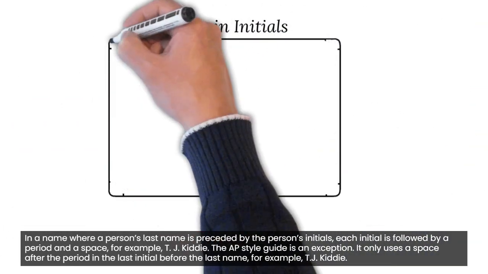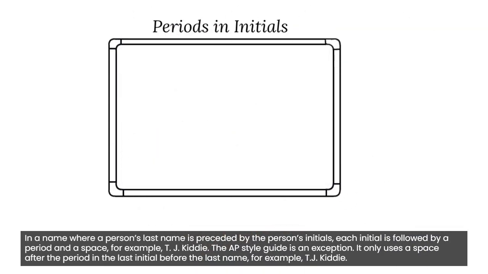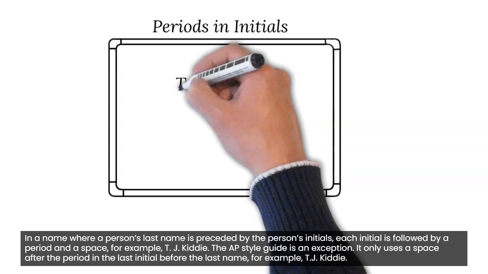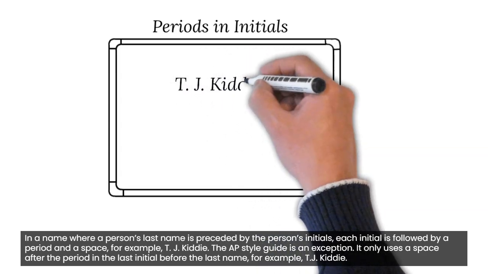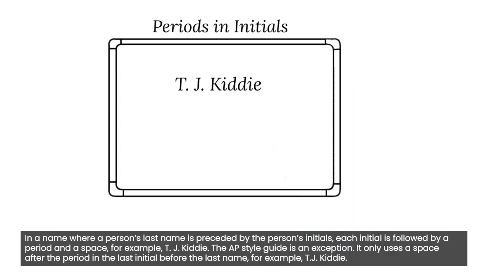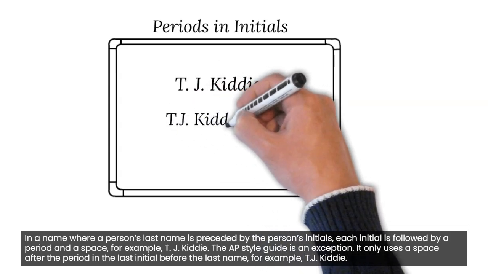In a name where a person's last name is preceded by the person's initials, each initial is followed by a period and a space. For example, T. J. Kitty. The AP style guide is an exception. It only uses a space after the period in the last initial before the last name. For example, T.J. Kitty.